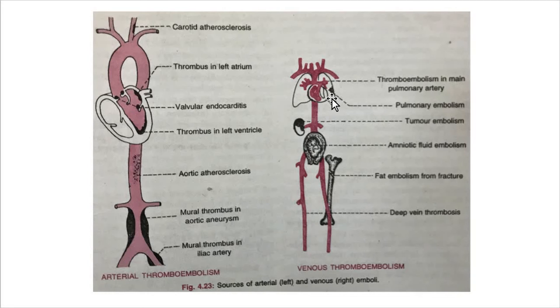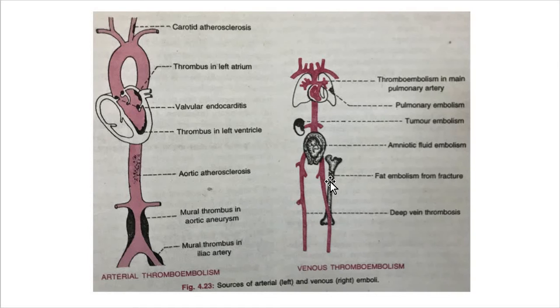So this is regarding the lung, pulmonary embolism. Now here you can see the tumor embolism, an embolism in the form of tumor. Here you can see the amniotic fluid embolism, followed by the fat embolism from a fracture.